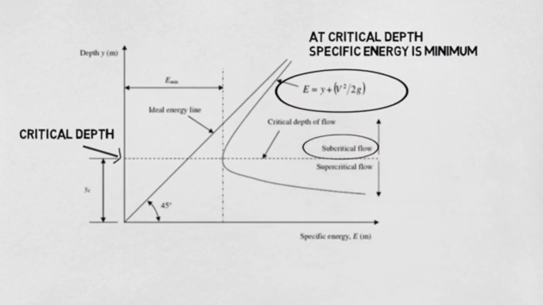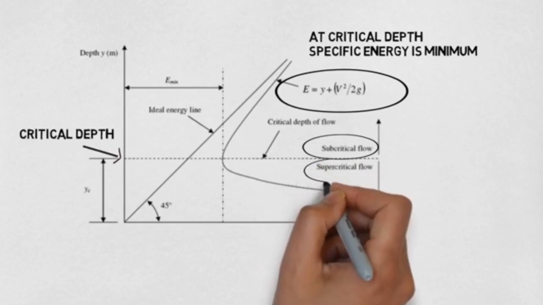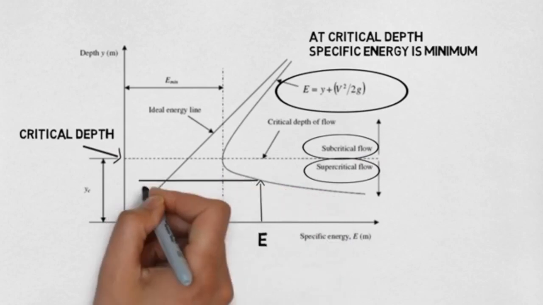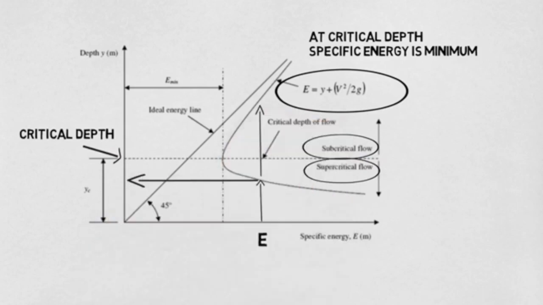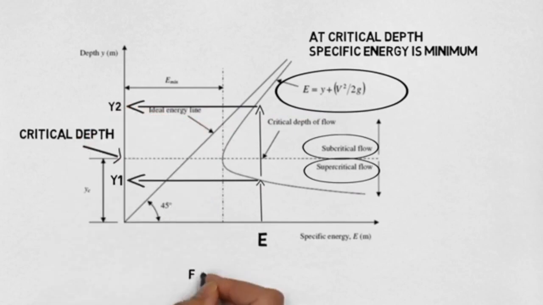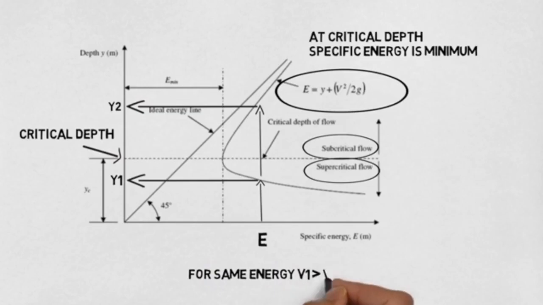If the depth of flow is greater than the critical depth of flow, then the flow is subcritical. However, if the depth of flow is less than the critical depth of flow, then the flow is supercritical. For a given value of specific energy, we see that there are two depths, y1 and y2, that are on the supercritical side and the subcritical side respectively. For the same energy, the supercritical velocity is always superior than the subcritical velocity.